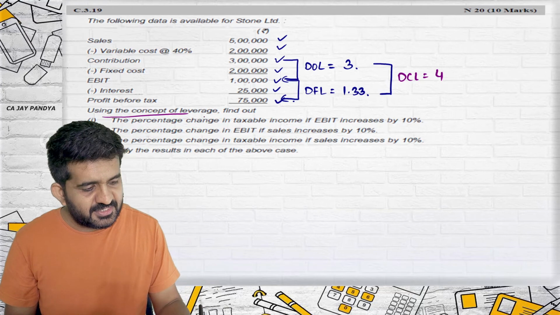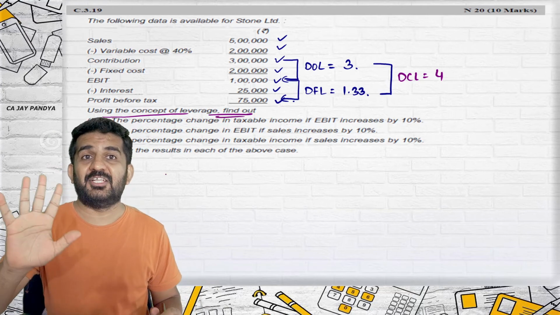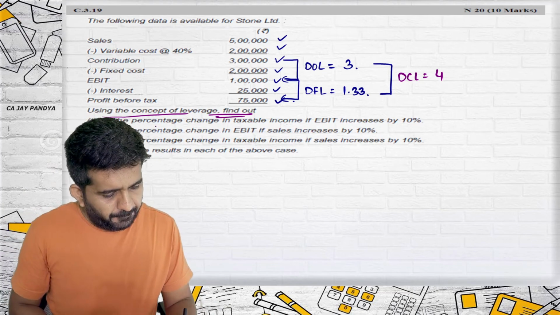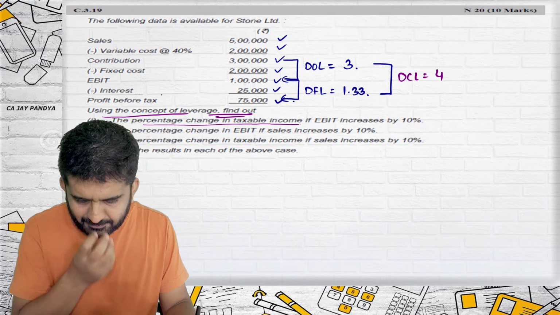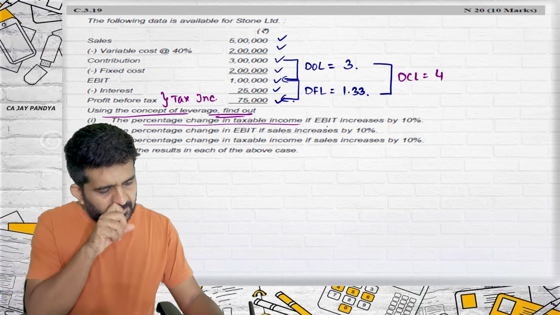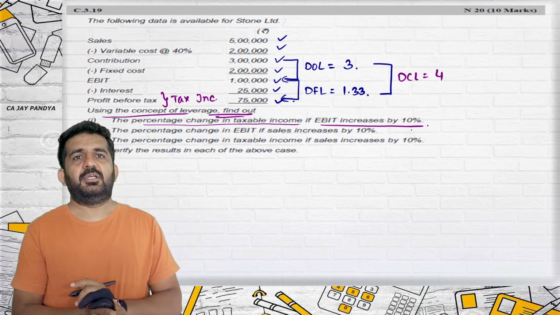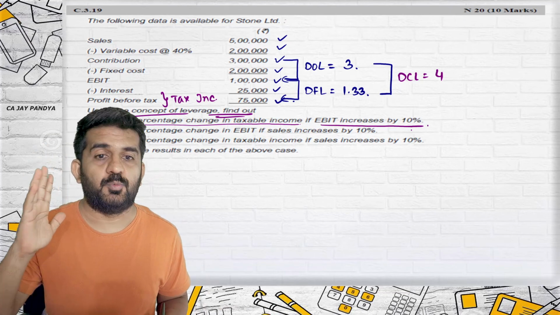Use the concept of leverage and find out. You cannot use any other method except the concept of leverage. The percentage change in taxable income. Taxable income is this. If EBIT increases by 10%, I want one student to give me the answer which leverage will be used.